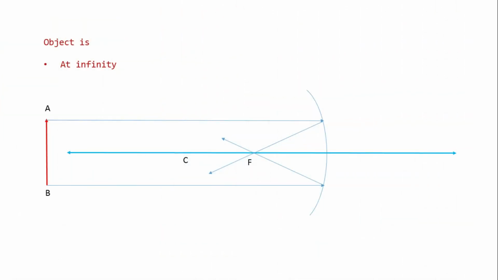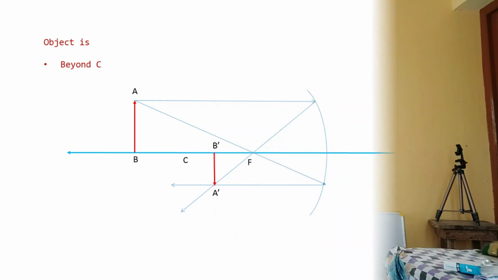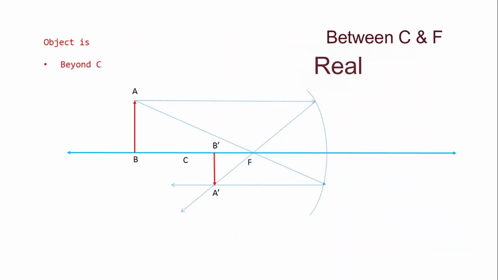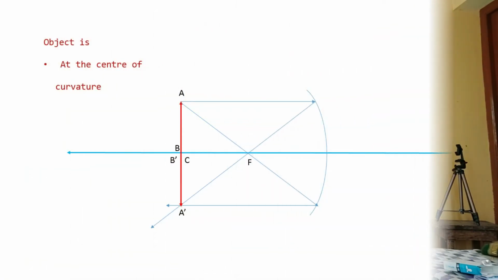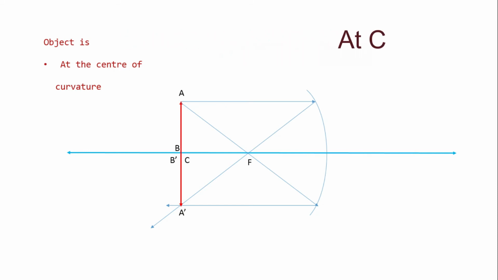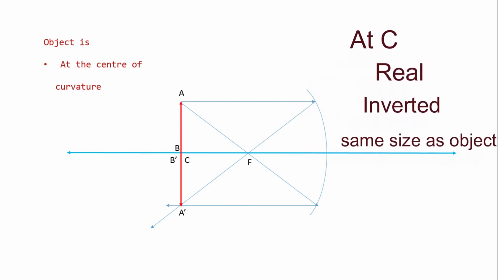Talking about the images formed by spherical mirrors. In the case of a concave mirror, when the object is at infinity, the image is formed at the focus, which is highly diminished, real, and inverted. When the object is kept beyond the center of curvature, the image is formed between the center of curvature and focus, and is real, inverted, and diminished. When the object is at the center of curvature, the image is formed at the center of curvature, real, inverted, and of the same size as the object.